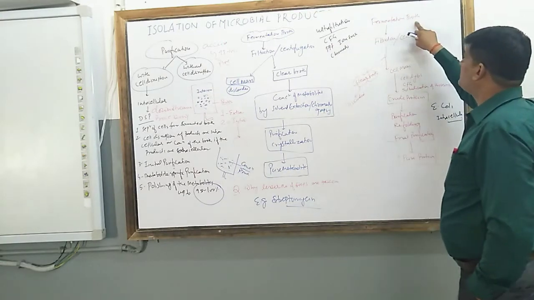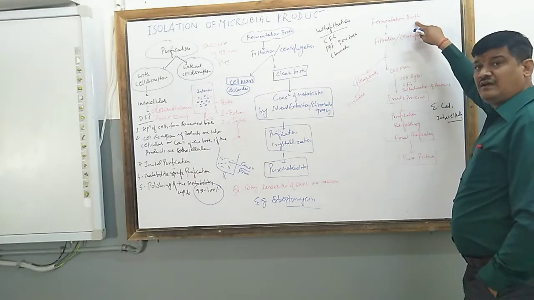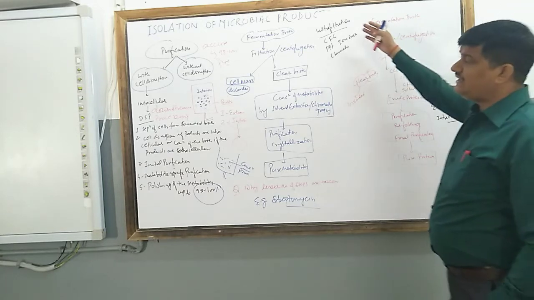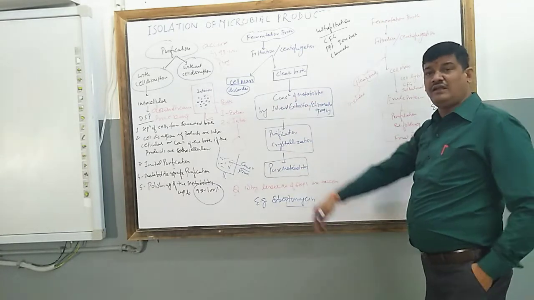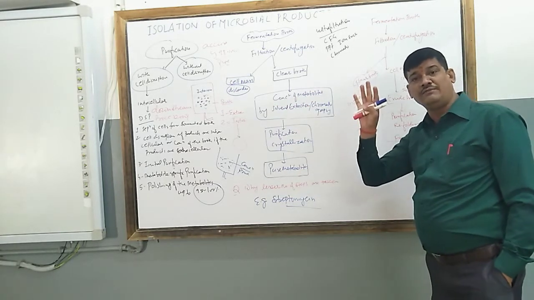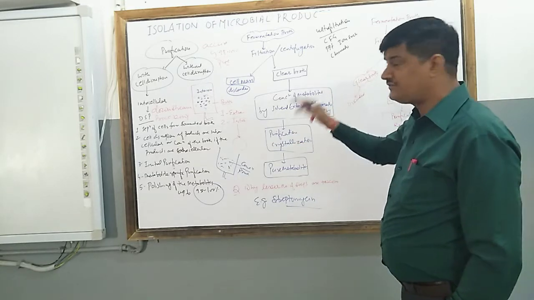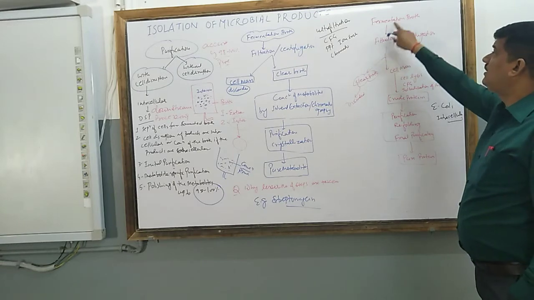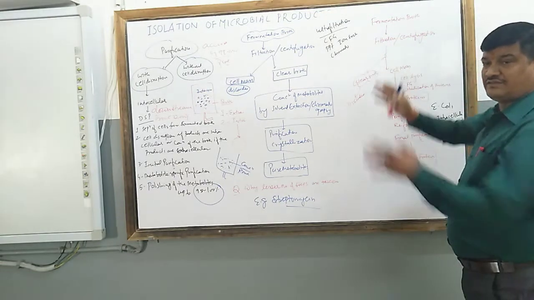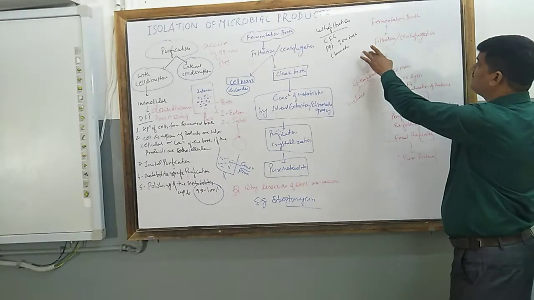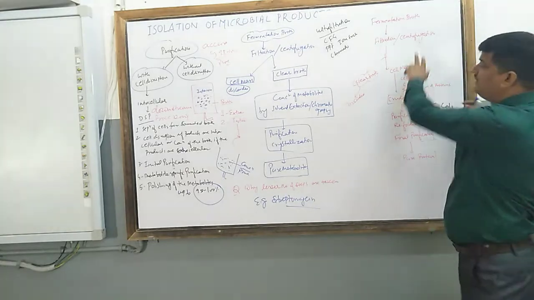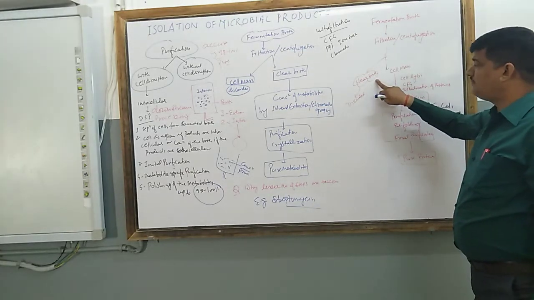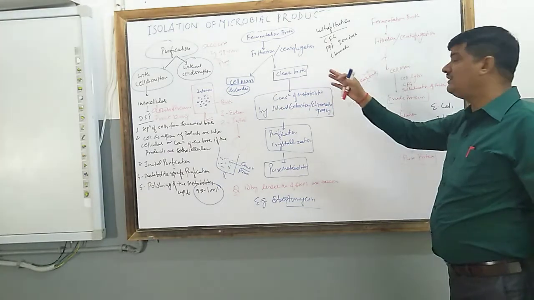Now the second approach is if you want to obtain human insulin, which is intracellular. These intracellular products are extracted by applying downstream processing, which has multiple steps. First is the separation of cells from the fermented broth. We segregate that by filtration and centrifugation. Then we will get the clear broth.